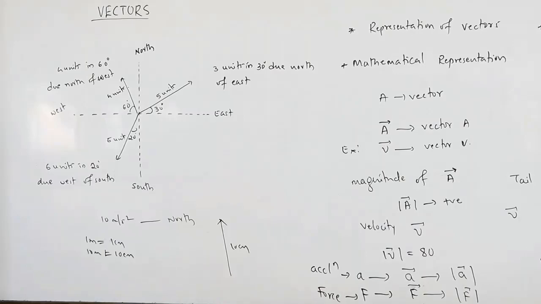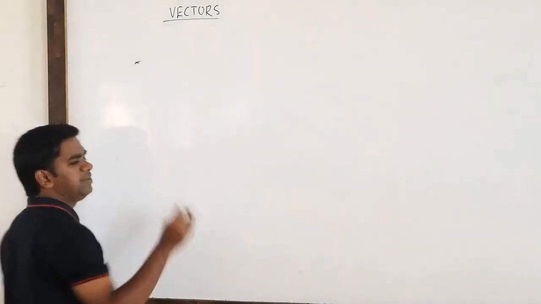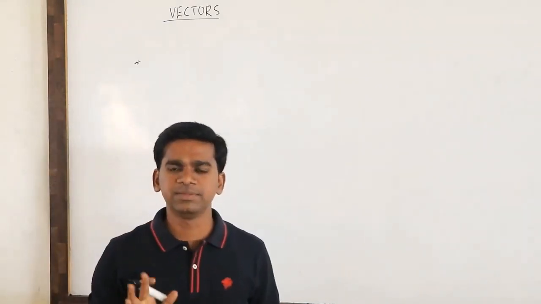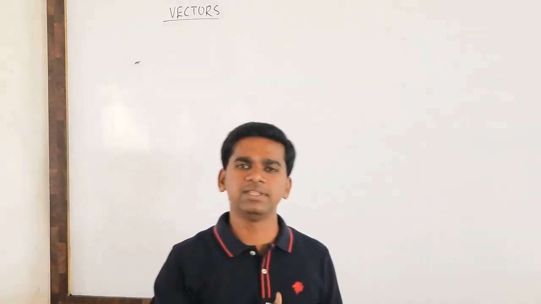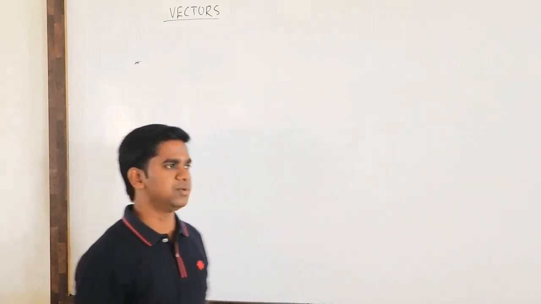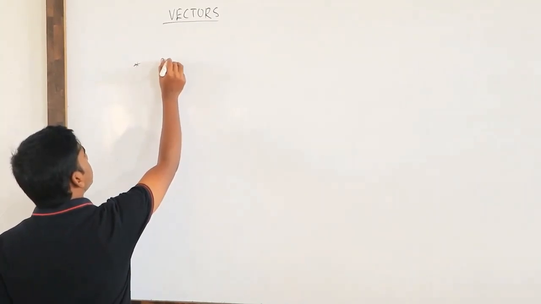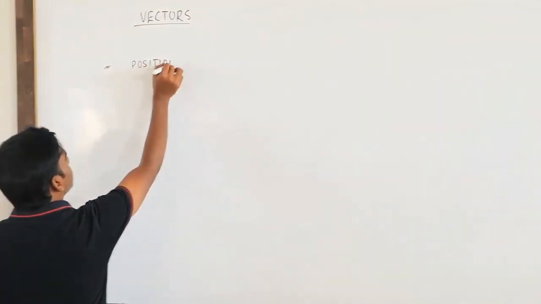Now we'll see a few different types of vectors, simple types. There are so many types of vectors, so we will go through what is required for our study. The first one we will talk about is something called the position vector.